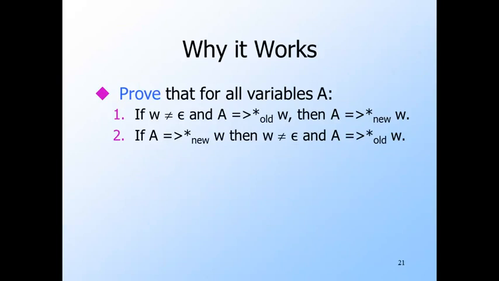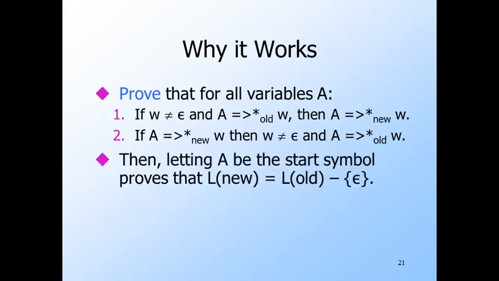Second, if A derives W in the new grammar, then first of all W is not empty, and second, A derives W in the old grammar. Once we have that for all A, we can apply the statement to the start symbol and thus prove that the language of the new grammar is the language of the old grammar with epsilon removed if it was in that language.